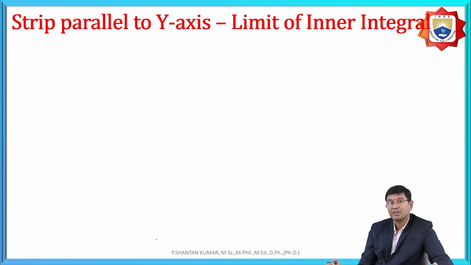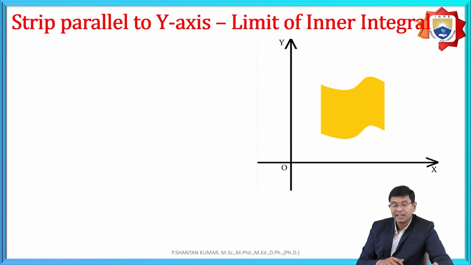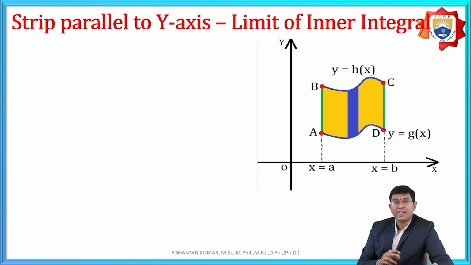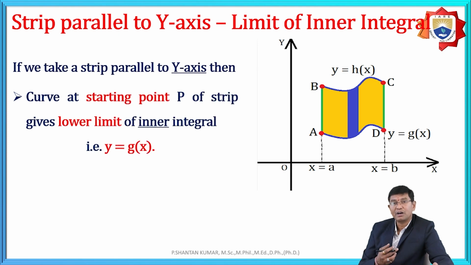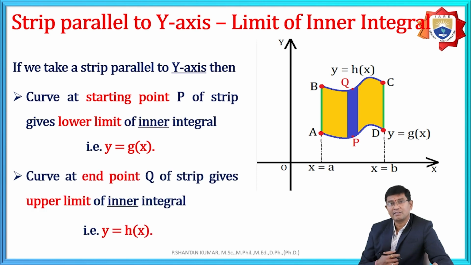For example, the limits are parallel to y-axis. What is the meaning of this? Parallel to x-axis, as we discussed in the previous one, is left to right in the boundary region, but parallel to y-axis means the vertical direction. This is the boundary region, as clearly shown in the diagram. The lower part is below, that is y is equal to g of x, and the outer part is above, that is y is equal to h of x.